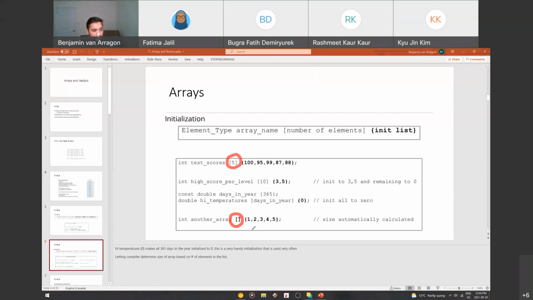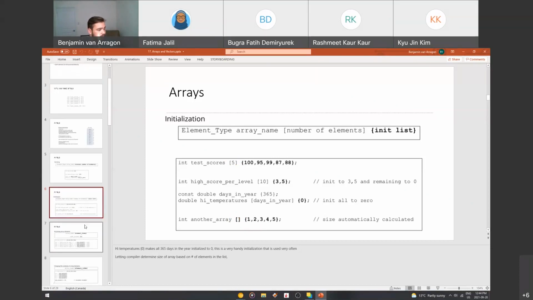Here, if you leave it empty, and then you put as many elements as you want in the initialization list, so here there's 1, 2, 3, 4, 5, it'll automatically calculate that the array size is 5. So this is a really good way to do it too, because then you won't make the mistake of, oh, I typed 5, but I actually put in 6. So just another handy thing for you to know, declaring and initializing your arrays.